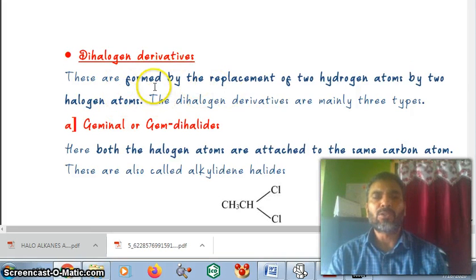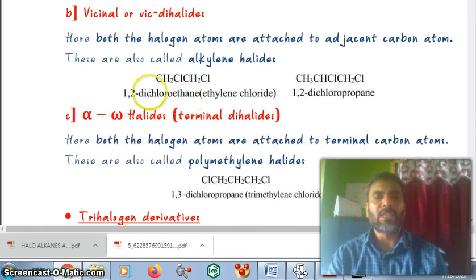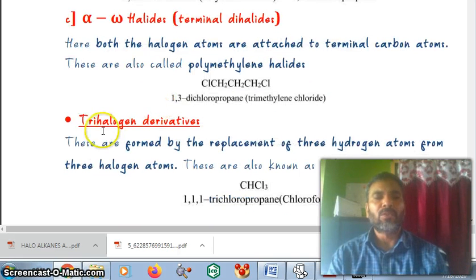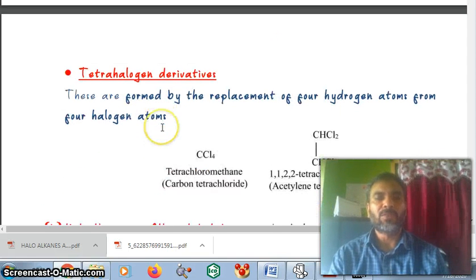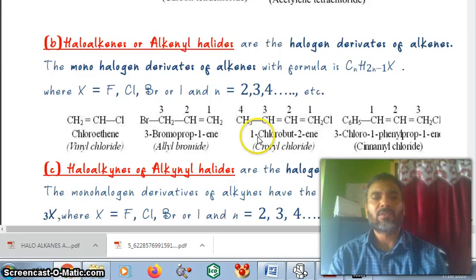Dihalogen compounds contain two halogen groups. Geminal dihalides: one carbon contains two chlorines, then we call it geminal. Vicinal: when the two halogens are present on different adjacent carbons, then we call it vicinal. Alpha to gamma, terminal dihalides: you see this chlorine and this chlorine, we call it 1,3-dichloropropane. Trihalogen derivatives: if three hydrogens are replaced by chlorine, a very good example is chloroform. A tetrahalogen derivative example is carbon tetrachloride.